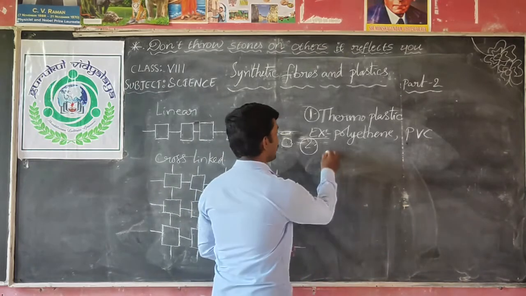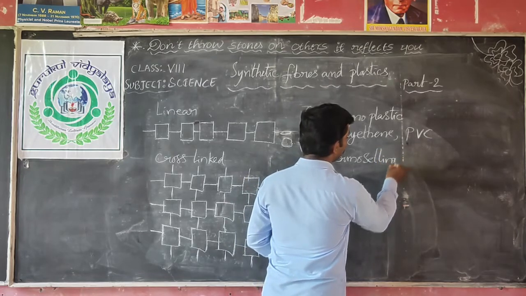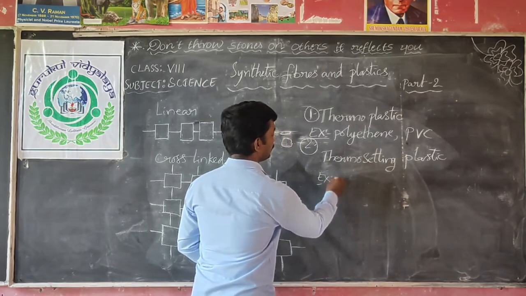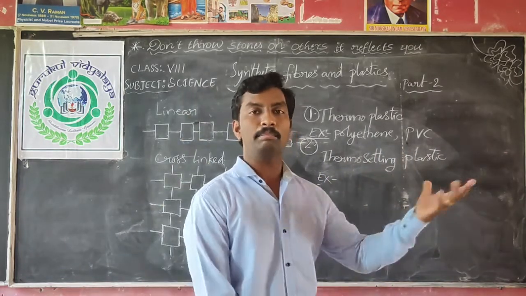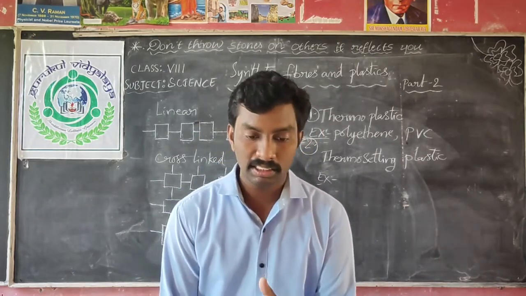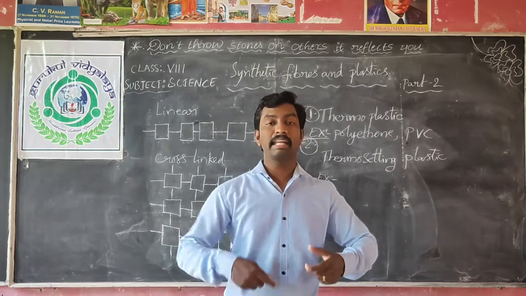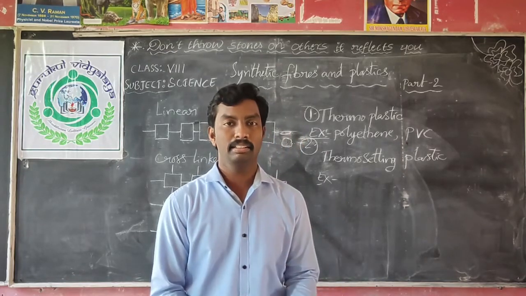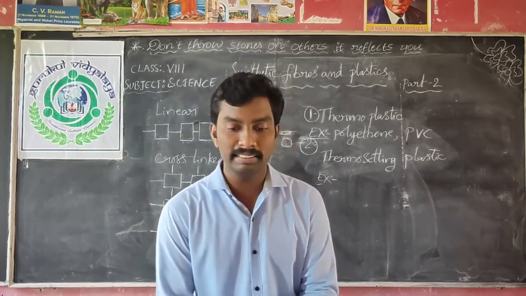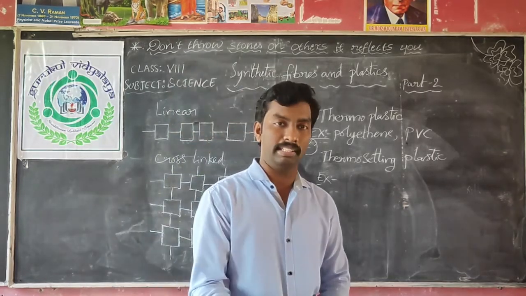And the second type is thermosetting plastic. The second type is thermosetting plastic. So what is meant by thermosetting plastic? Thermosetting plastics means the plastic which can be molded once on heating and cannot be bent easily again. So that is thermosetting plastic. The plastic which can be molded once and cannot be softened by heating again.